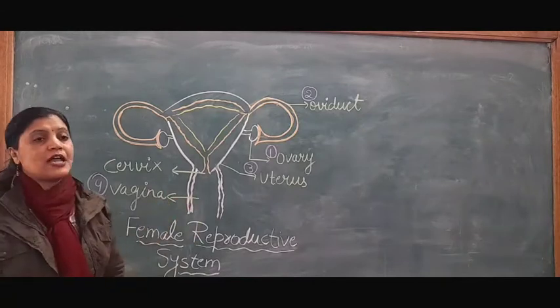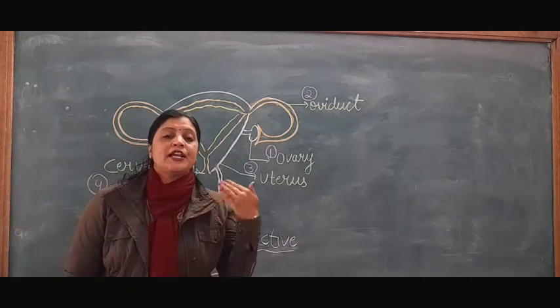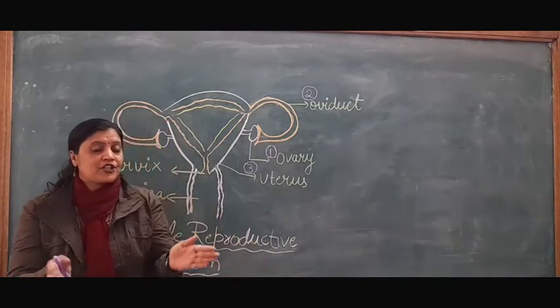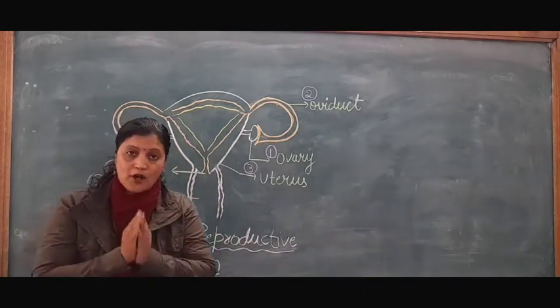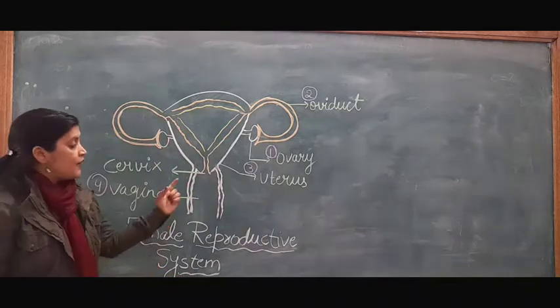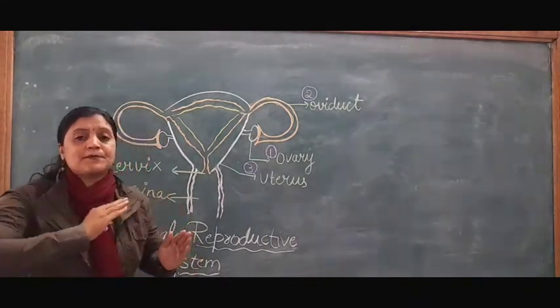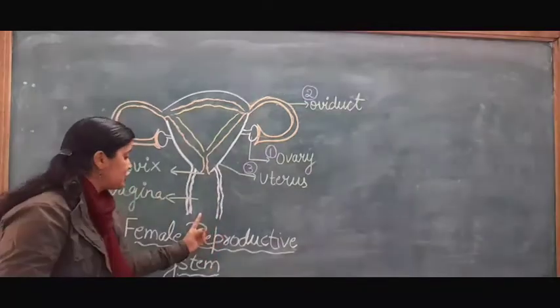Now we will discuss how sexual reproduction takes place in the human body. First, through the penis, the sperms or semen are released into the vagina.